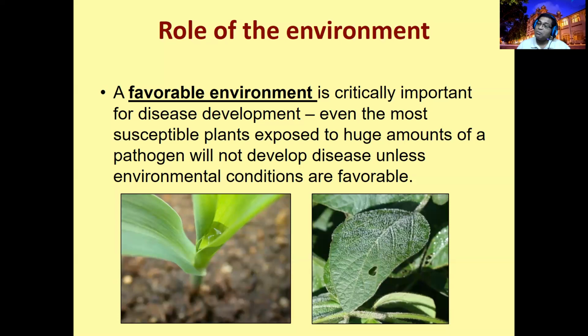Or the pathogen may be virulent and the host susceptible, but if the environment is not suitable, you cannot expect the disease. So the pathogen should be virulent, the host susceptible, and at the same time the environment should be favorable. If the environment is not interacting, definitely you cannot expect the disease. That is the role of environment.